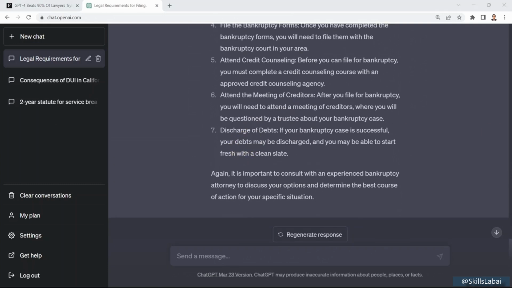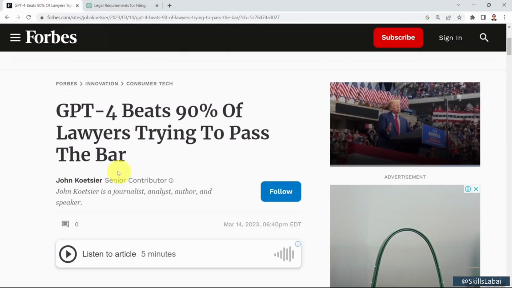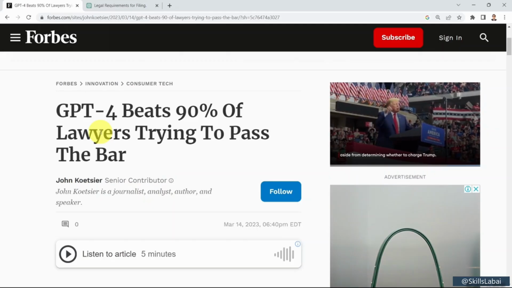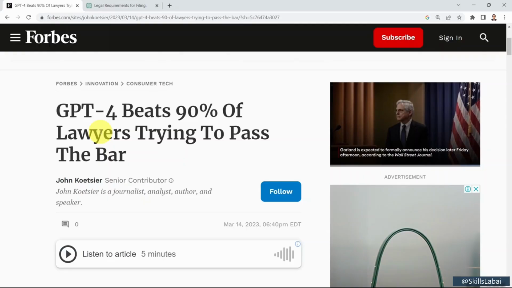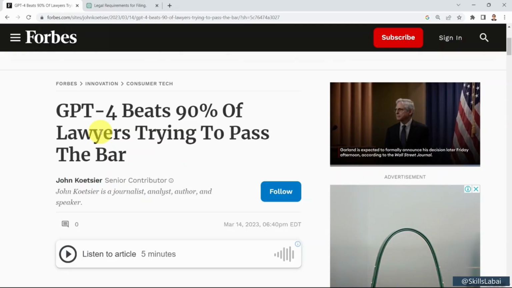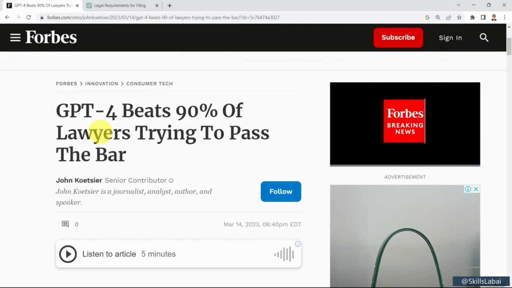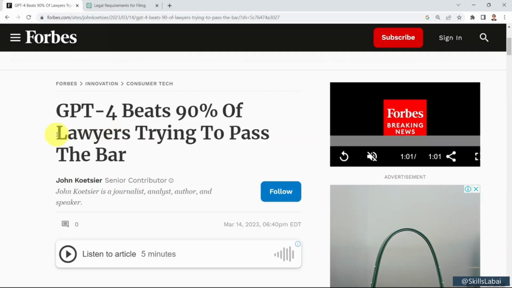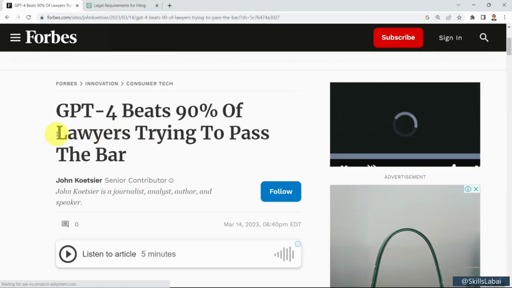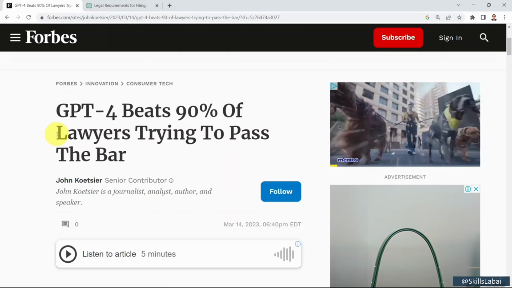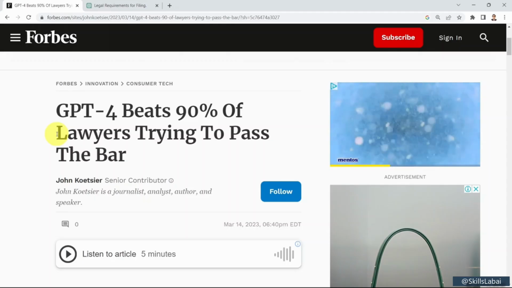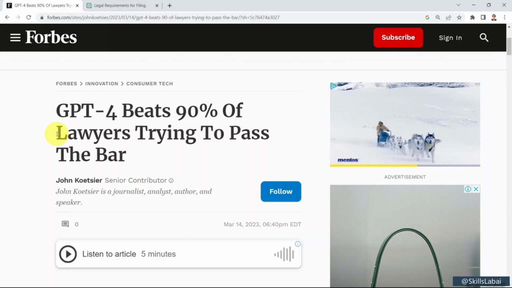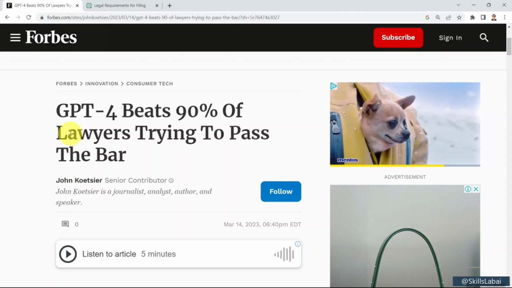What I would like to show you next is an article that has been released recently, talking about GPT-4 and its reasoning capability compared to its predecessor, ChatGPT or GPT-3.5. It's telling you that GPT-4 beats 90% of lawyers trying to pass the bar exam. The intelligence and reasoning ability of the GPT models, specifically on the bar exam, went from 10% to almost beating 90% of lawyers with GPT-4. And this is, again, pretty incredible, super powerful.